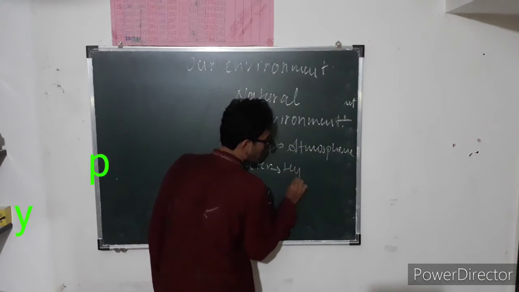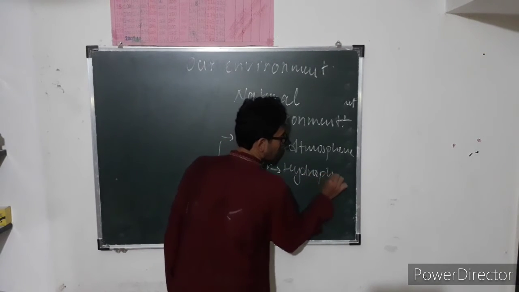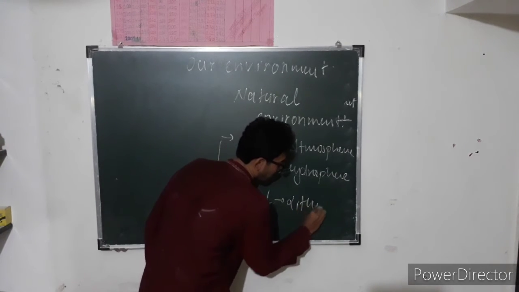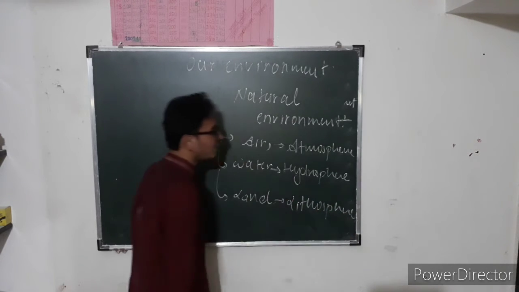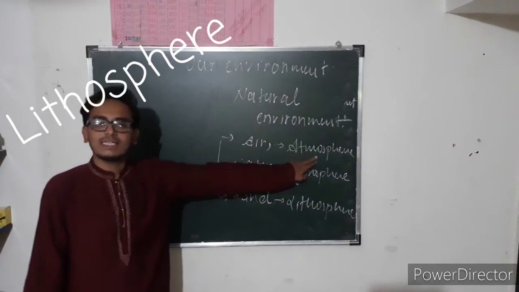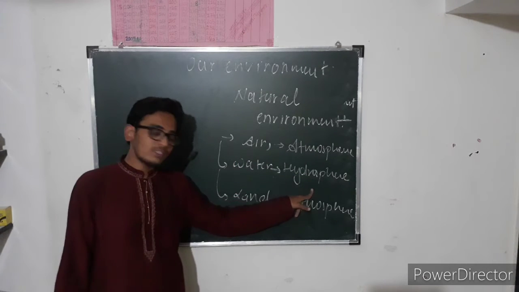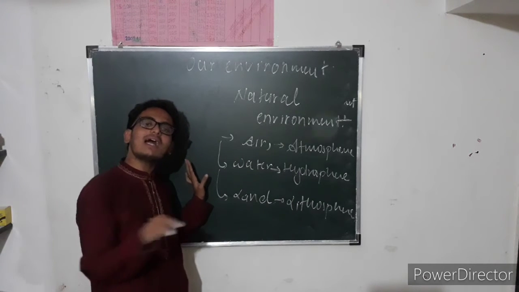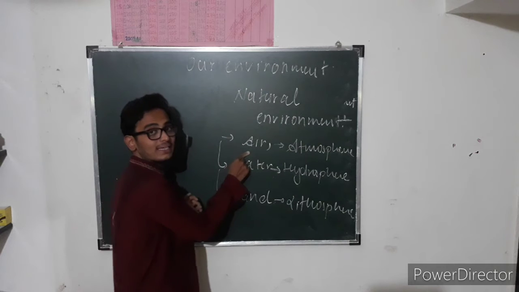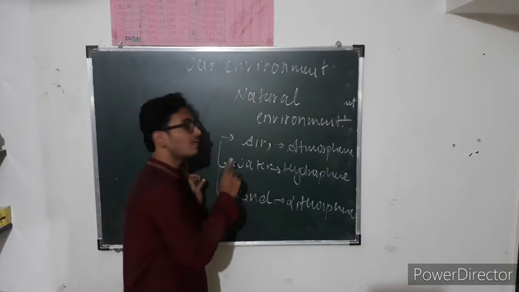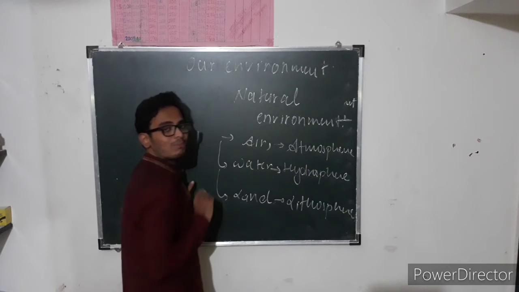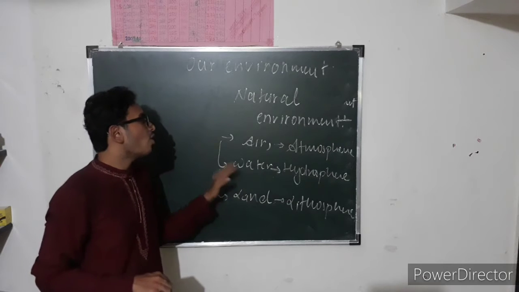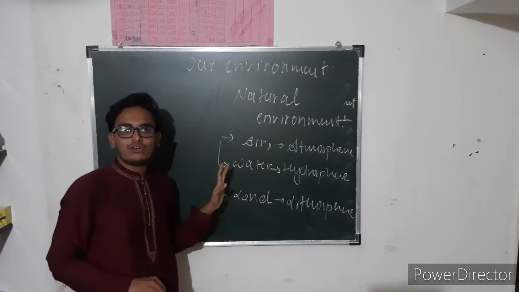Water is known as hydrosphere, and land is known as lithosphere. Air is known as atmosphere, water is known as hydrosphere, land is known as lithosphere. So, the maximum area covered is by air, which is known as atmosphere. Air covers the maximum part of the earth.